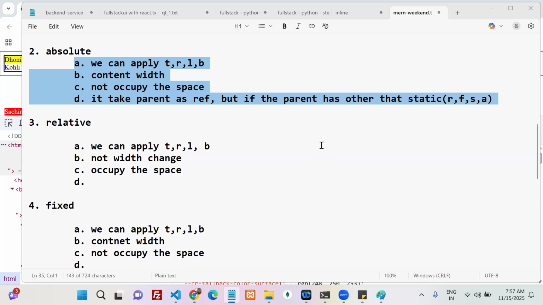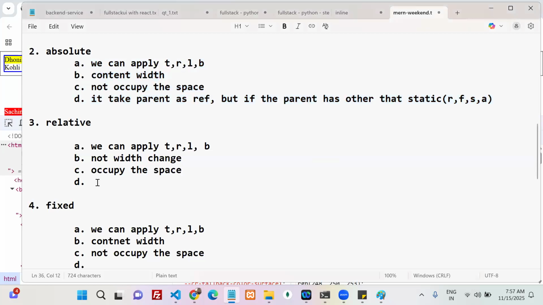Next, it takes the parent as a reference when the parent is not static, that is, if it has other than static position or not. Okay, now that is about absolute.